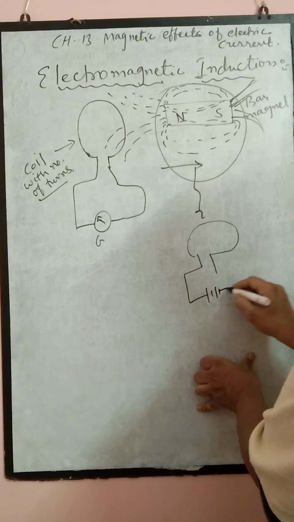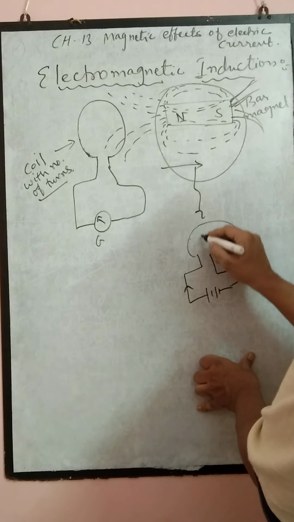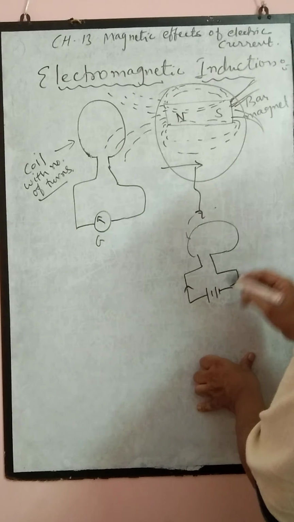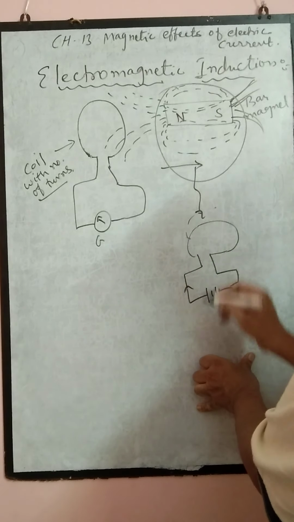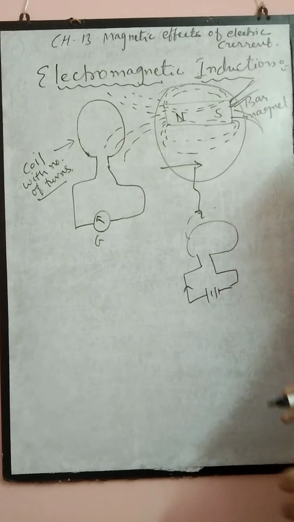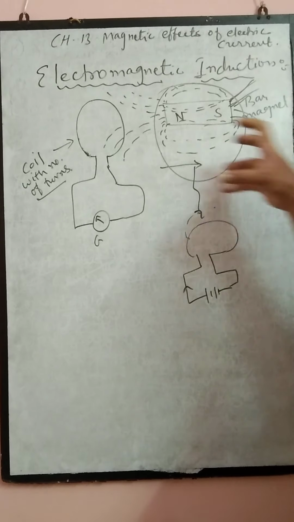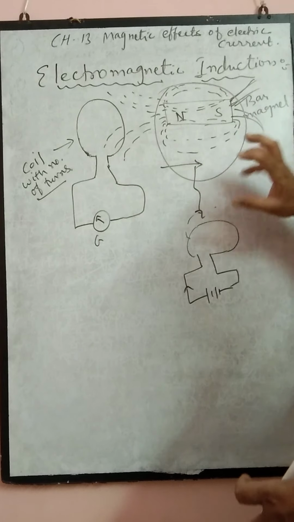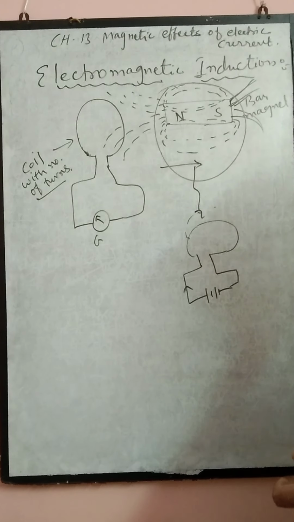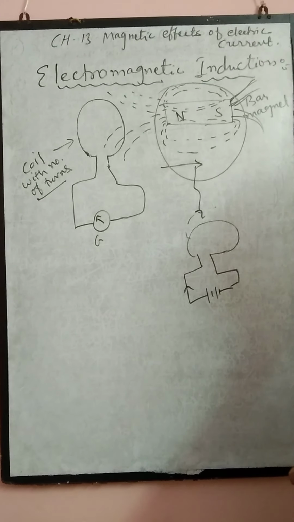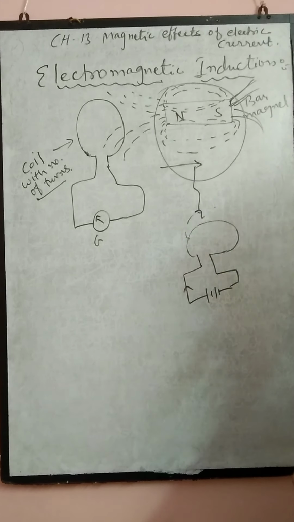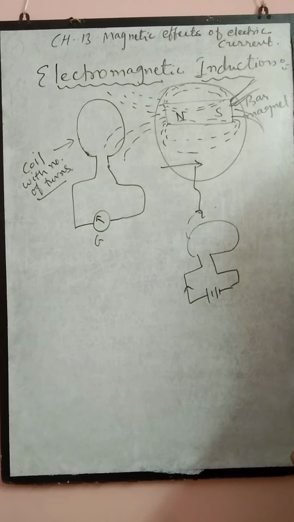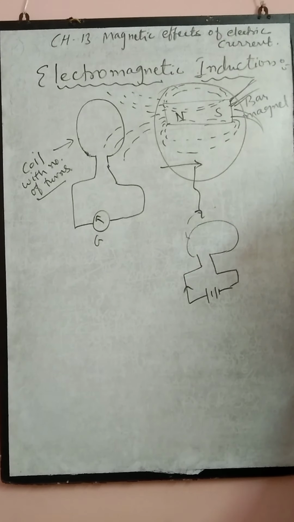When current passes in this coil, the magnetic field will be produced. Instead of this you can also consider a solenoid, but there should be motion. So the source of magnetic field or magnetic field lines can be anything, coil, solenoid, or magnet, and that will definitely generate electric current, right?